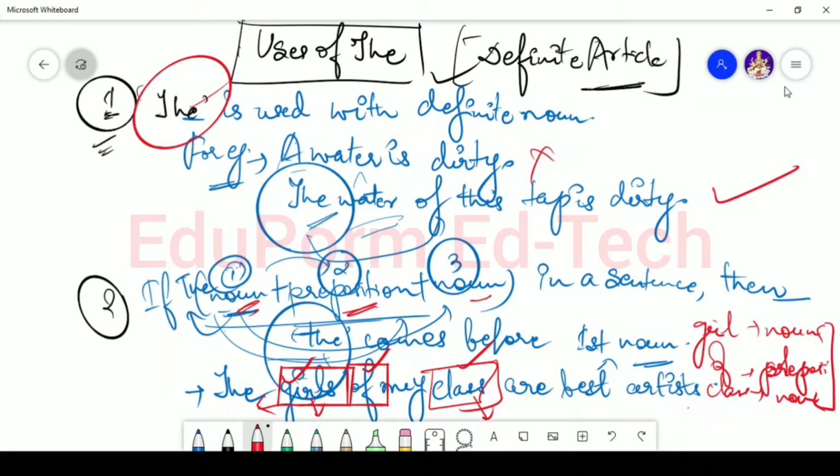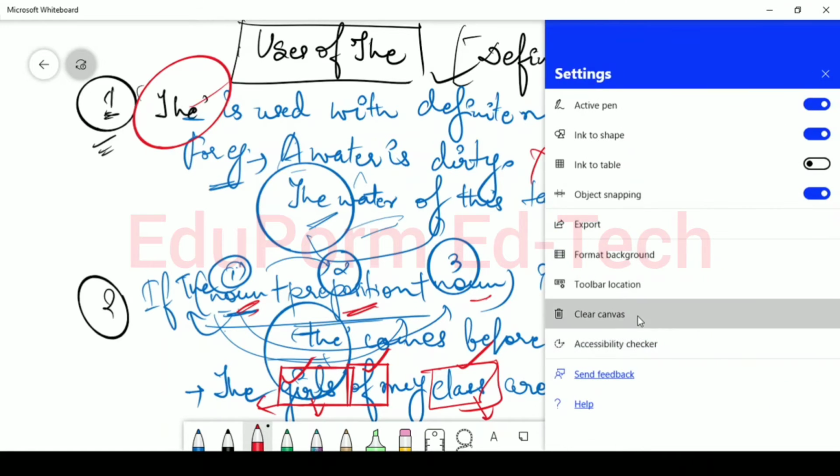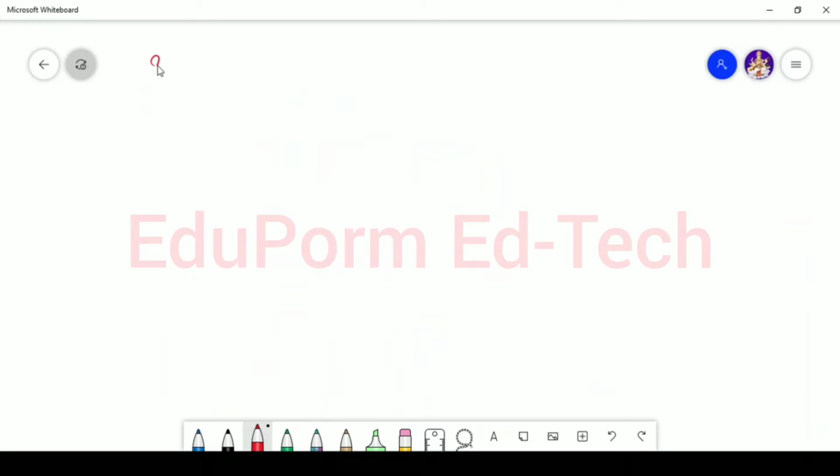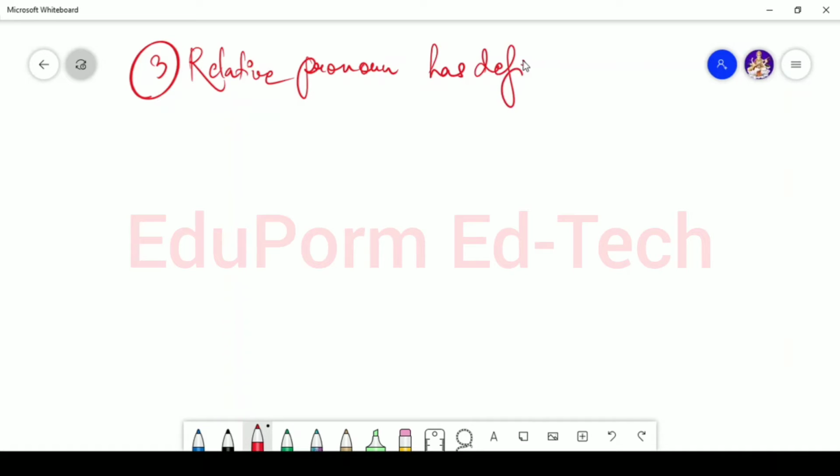Okay. Now let's talk about the third use. Now what is the third use? The third use says that a relative pronoun has the definite article before the noun.